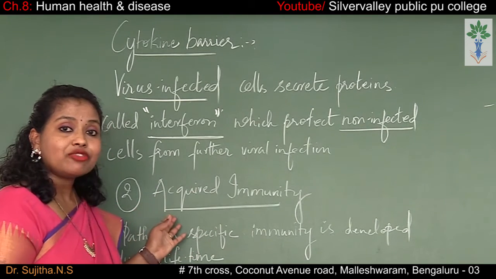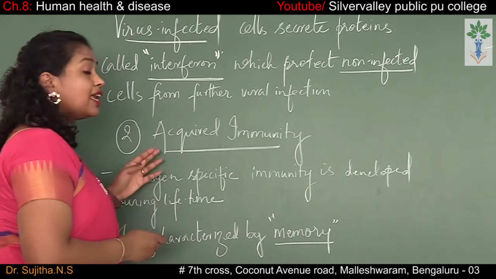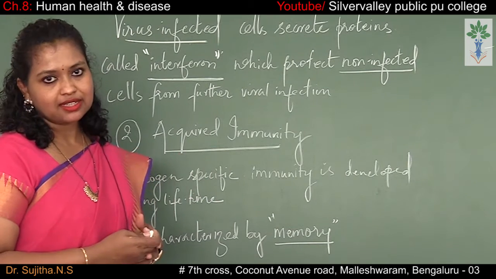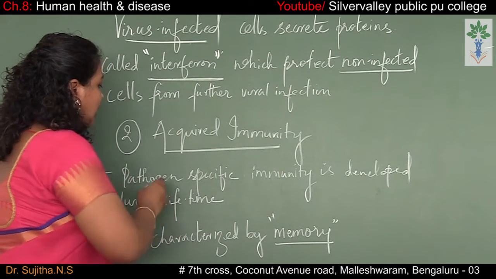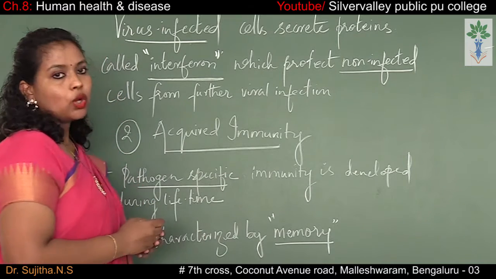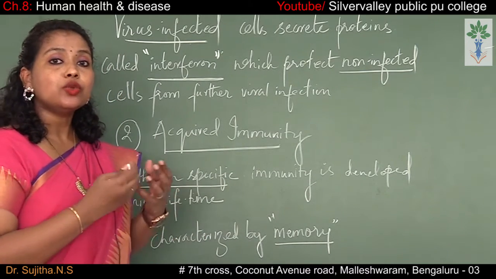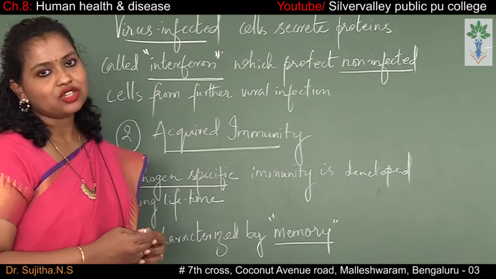Now the second type of immunity is acquired immunity. Acquired immunity means the immunity which an individual acquires after birth. So that is called acquired immunity. Acquired immunity is pathogen specific. Pathogen specific means the immunity is developed in an individual's body depending upon the specific types of antigen.